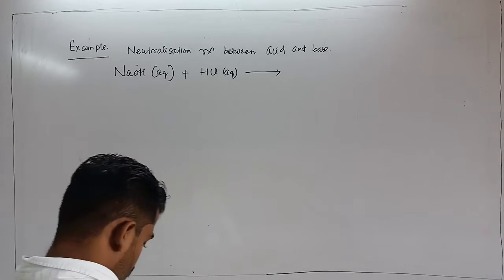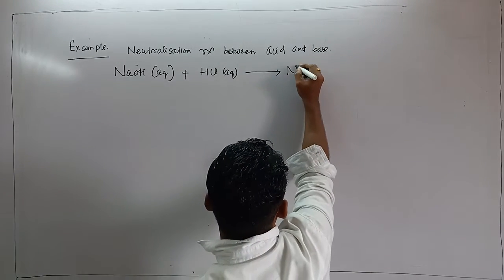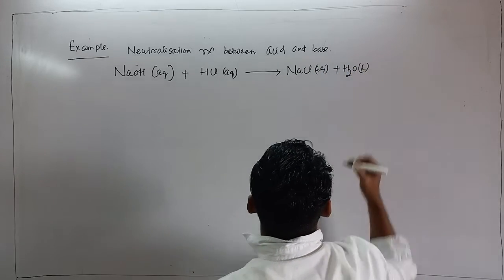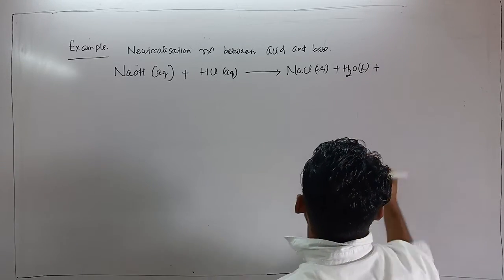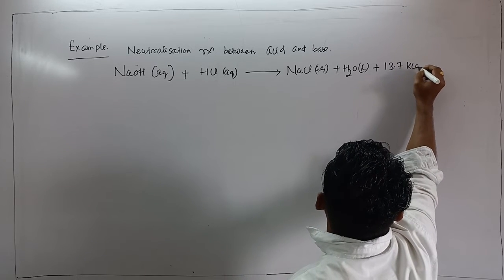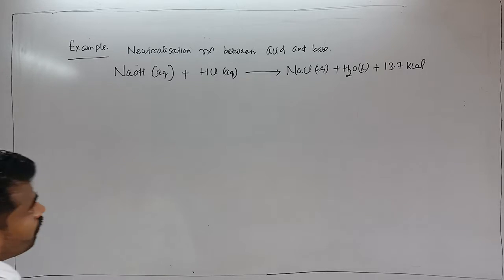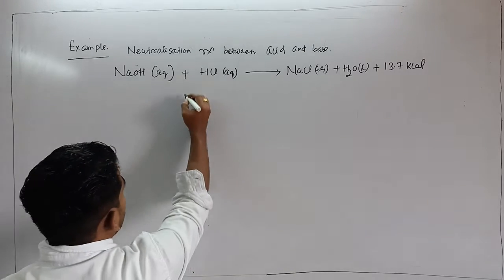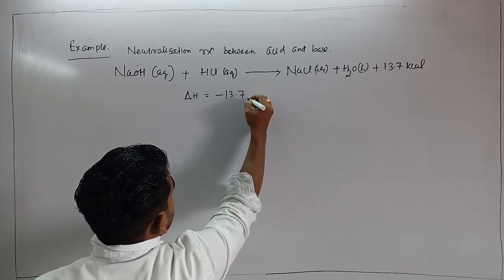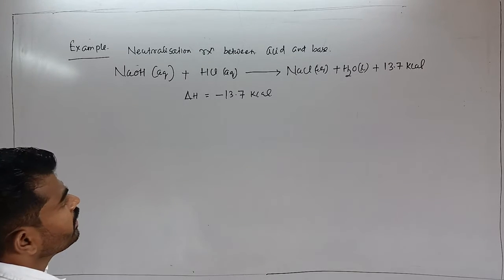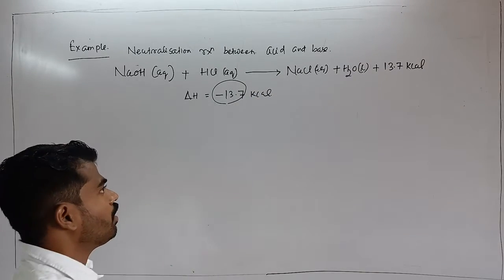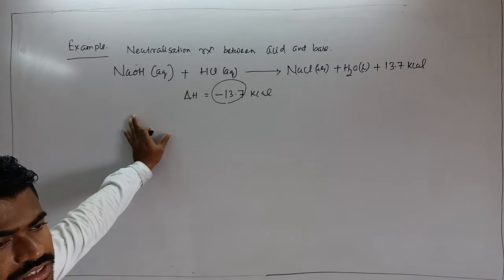The reaction of acid with base gives you salt, NaCl aqueous, plus H2O liquid, plus 13.7 kilocalorie. This is the representation of an exothermic reaction, so delta H is equal to minus 13.7 kilocalorie. That means this much energy is released, evolved, due to such a neutralization reaction.